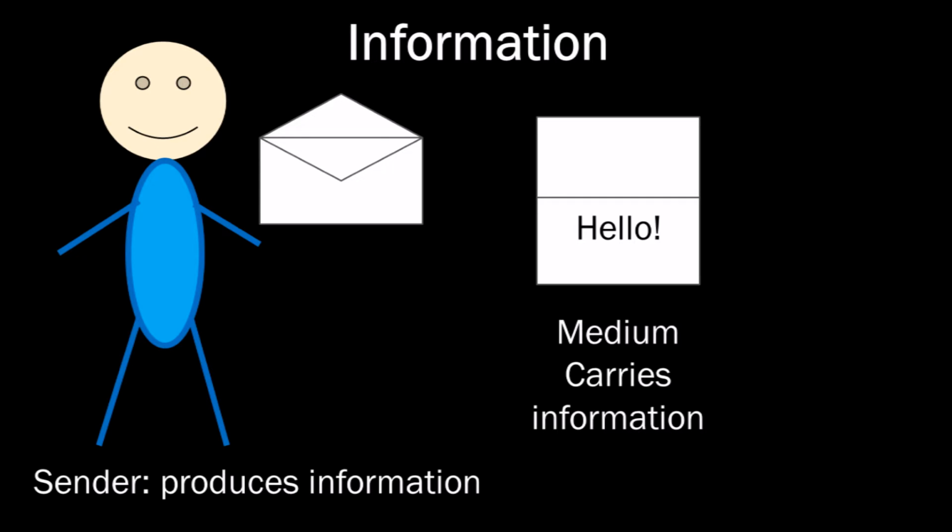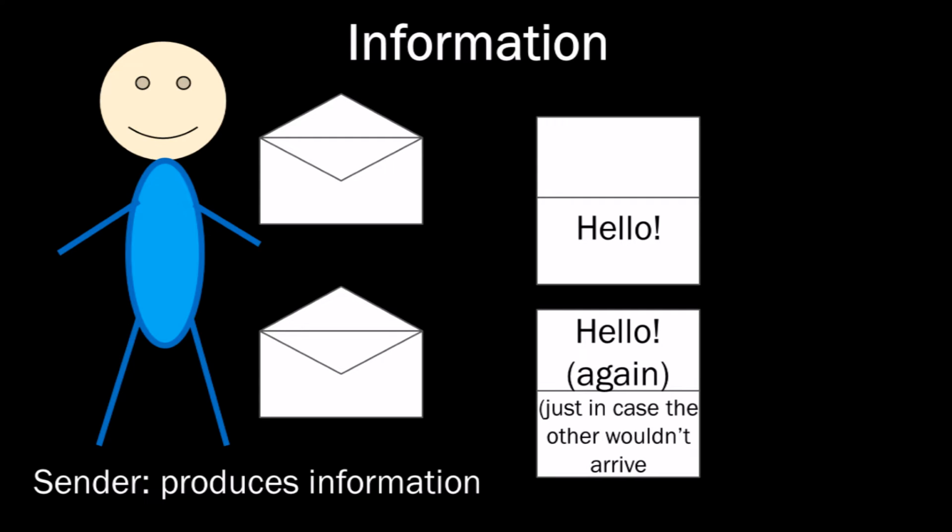A medium carries the information, but a medium does not produce information. That's the sender. And in some cases there is a package to protect the information, so that random processes cannot easily damage the message. If we want the chance of damage to the message to be even smaller, we can do that by using a backup. So when we find information and also backups, we know undeniably that we have found information.